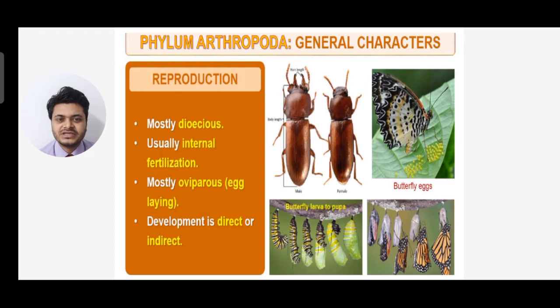Next we talk about reproduction, how reproduction takes place in phylum Arthropoda. They are mostly dioecious, and usually internal fertilization takes place. They are mostly oviparous, that means egg laying organisms, and development is direct or indirect. You can see examples: butterfly eggs, butterfly larva to pupa. So they are mostly dioecious and internal fertilization takes place.